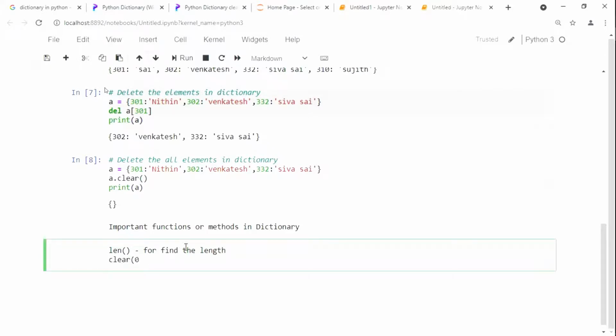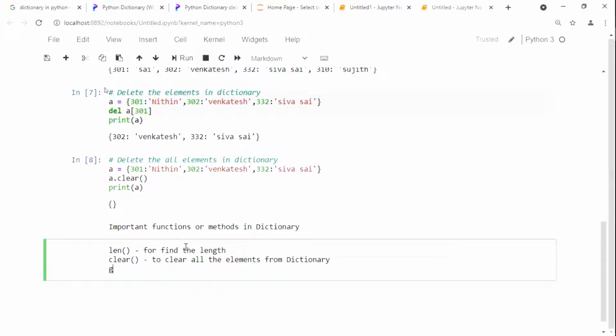Why do we use clear? To delete all the elements, to clear all the elements from the dictionary. Clear removes all the elements in the dictionary.